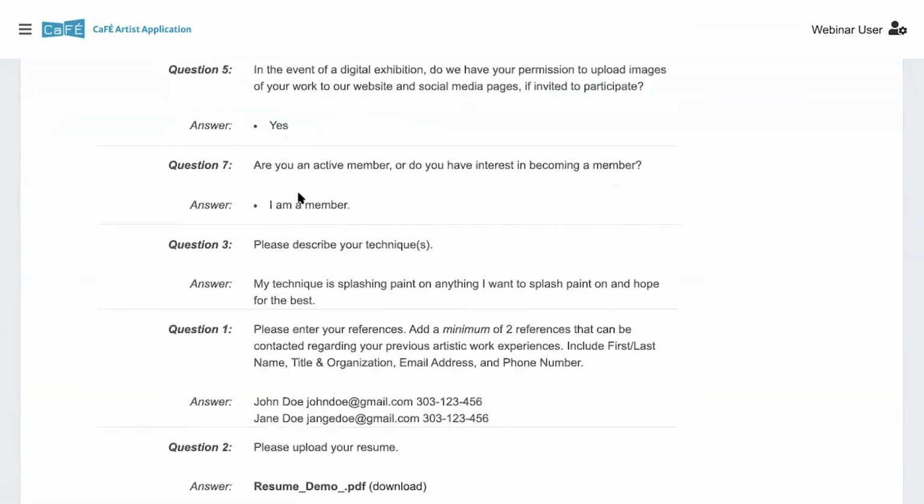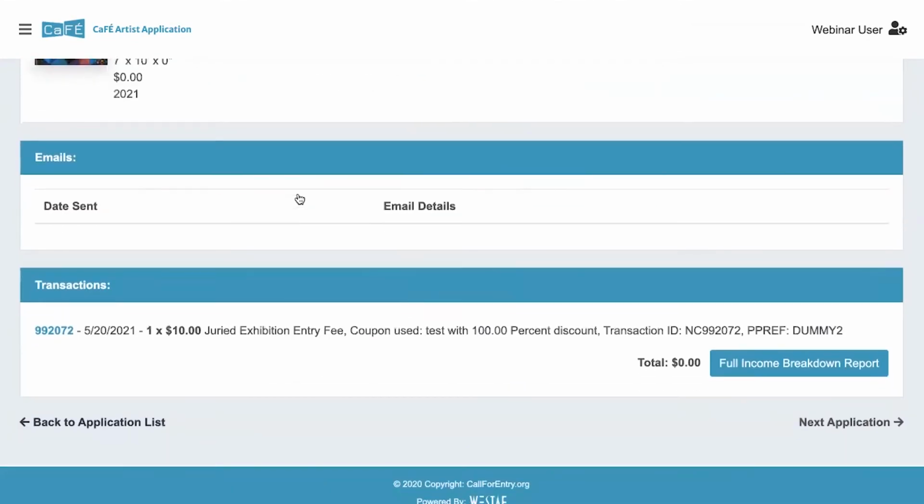And then towards the bottom of the page here, we have the transaction. So this will list the transaction made for this application. It'll list how many entry fees, which should just be one, how many additional media fees, if applicable, were paid, if they used any coupons, and then that transaction information can be used in other ways. And then it'll show you the total here at the bottom if they purchase multiple products.